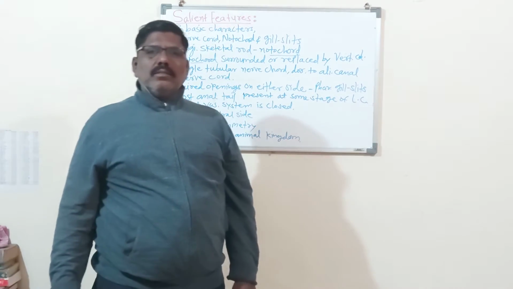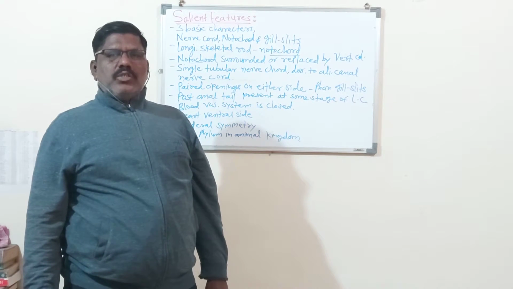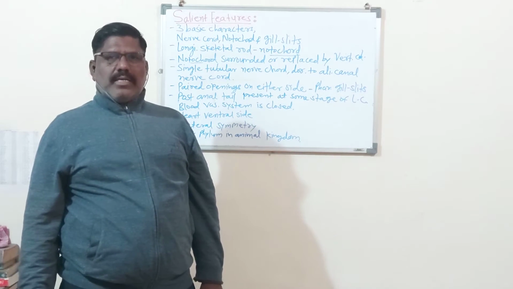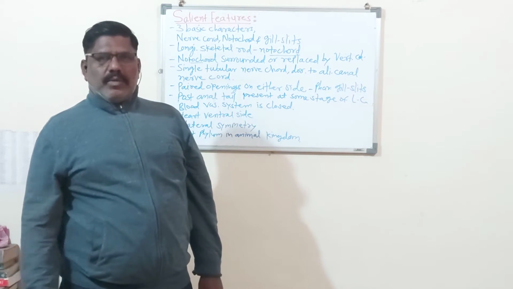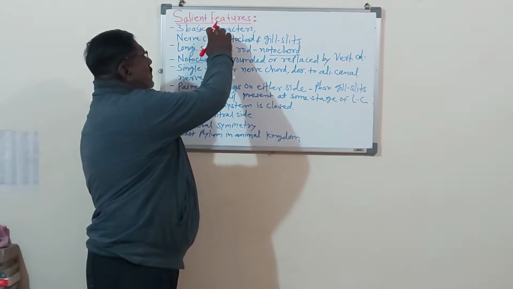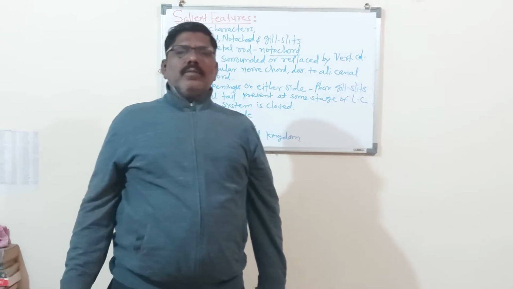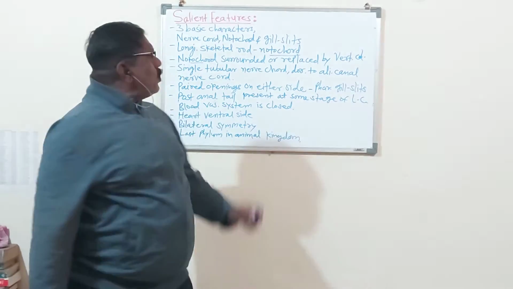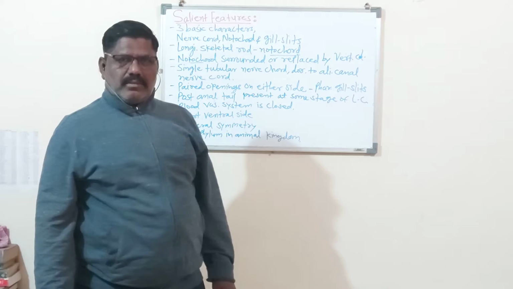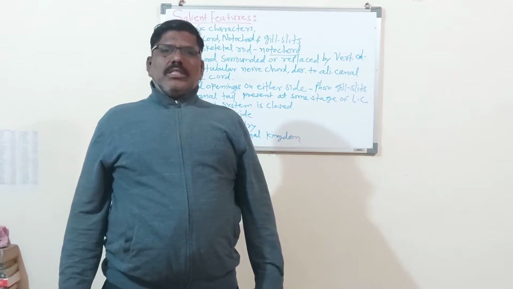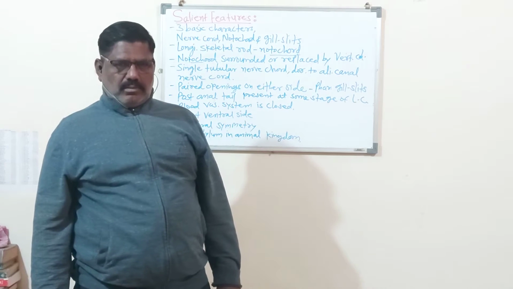You know that we have started the general introduction of chordates, and the next bit from our syllabus is the salient features. So remember, we are studying the chordates. So salient features means the salient features of the chordates. This is also called the general characters of the chordates.